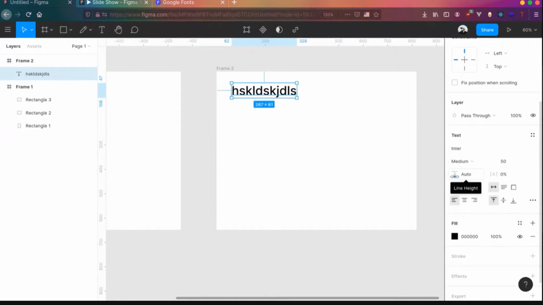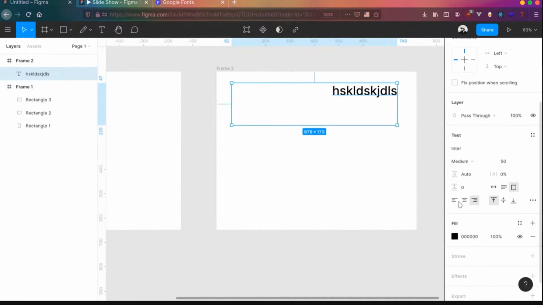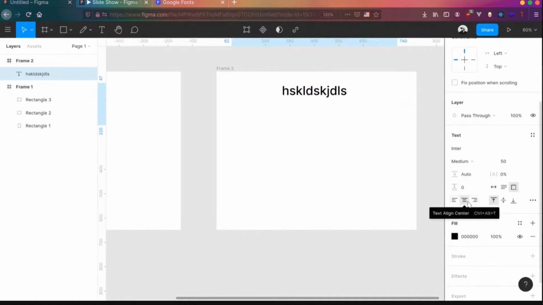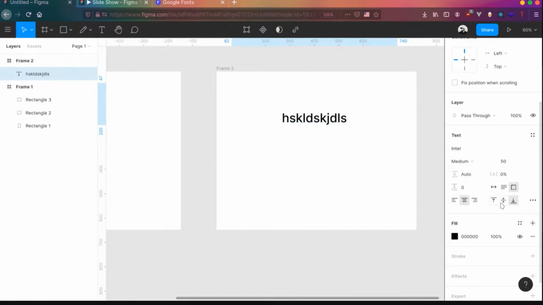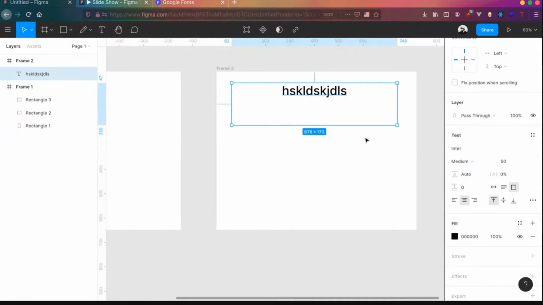And you can change the line height, basically how your line height should be. If you are writing a paragraph, that's actually necessary. And you can change the letter spacing over here. Then paragraph spacing, these are the standard text editor features. Then you have the text align thing, you can align to left or right. Basically, if you have like a huge text container, then you can say align all the text to right, center. The next thing is aligning the text vertically. So you can align the text to the center of the text frame, align to the bottom or top. These are the basic tools you have available over there.